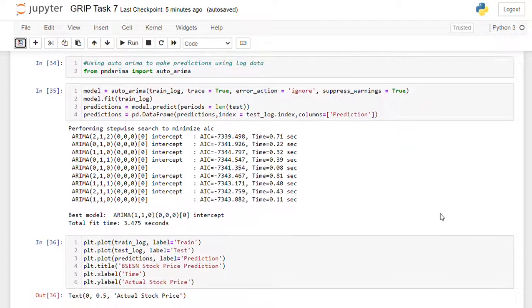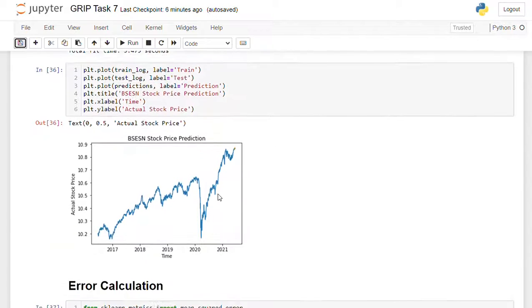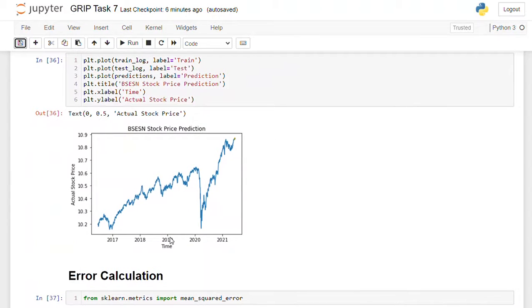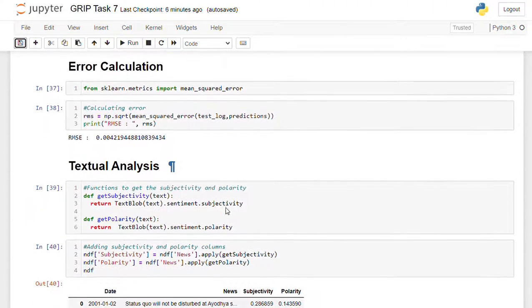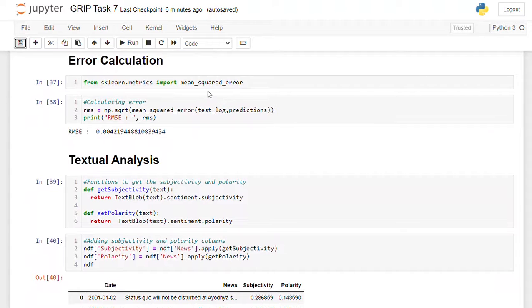Next one, I am using AutoArima to make predictions using log data. So here I am importing AutoArima from pmdarima. After fitting train data on this model, it gives predictions like that. Next one, I am plotting a graph between time and actual stock price. So it looks like this. In time series, to measure the performance of any model, we use the metric mean square error. So here I am calculating the error using mean square error. So here the RMSE is 0.0042 and so on, which is very low.